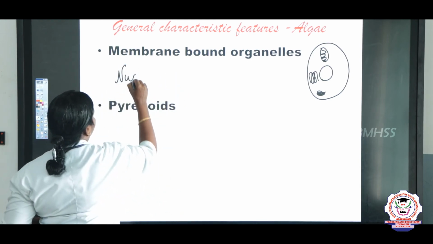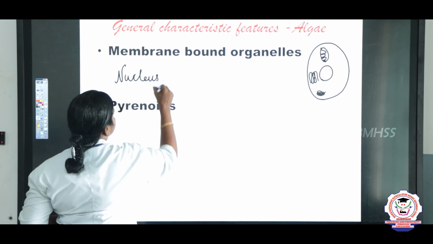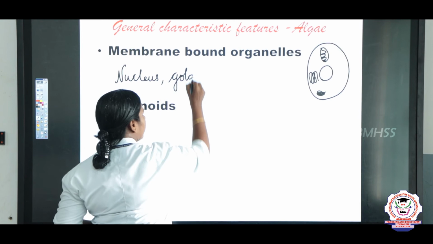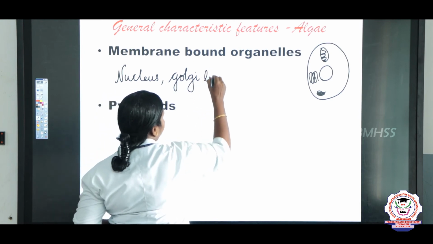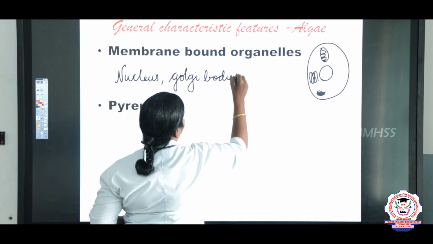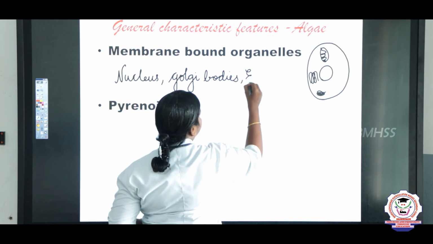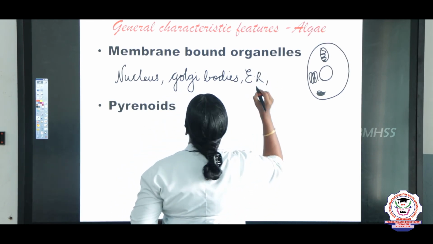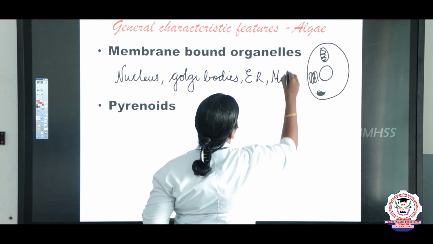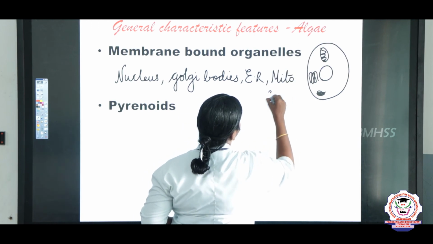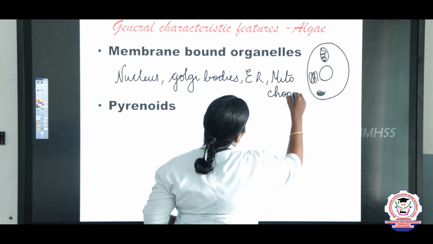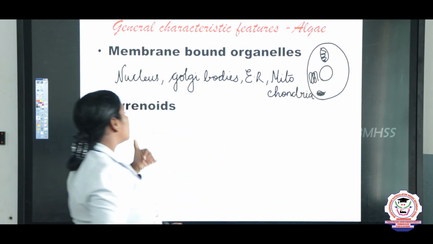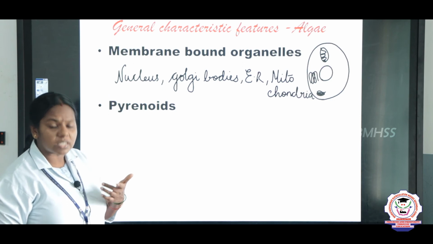Nucleus, then Golgi apparatus or Golgi bodies, endoplasmic reticulum, ER, and mitochondria. So, all the membrane bound organelles are present. And pyrenoids. What are pyrenoids? It's a 2 mark question.